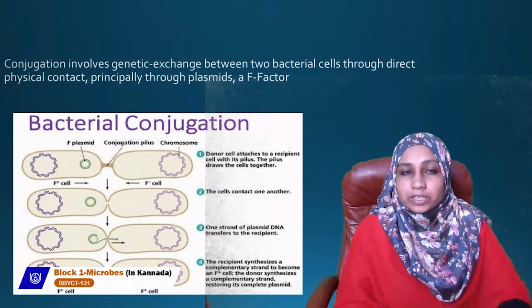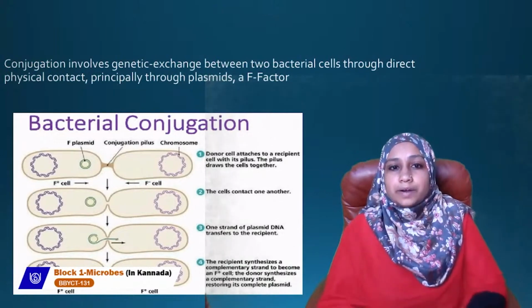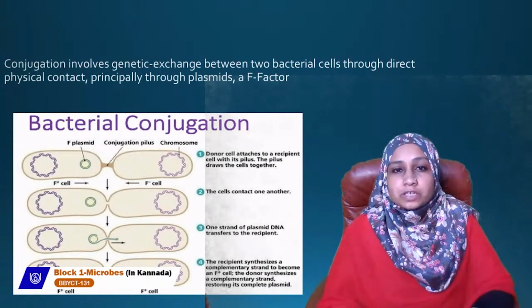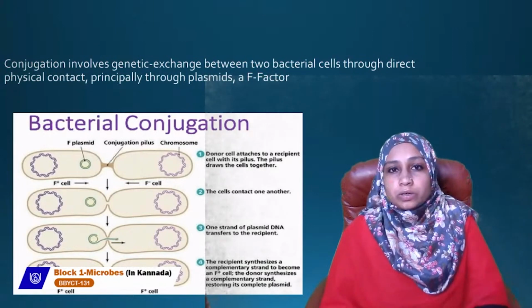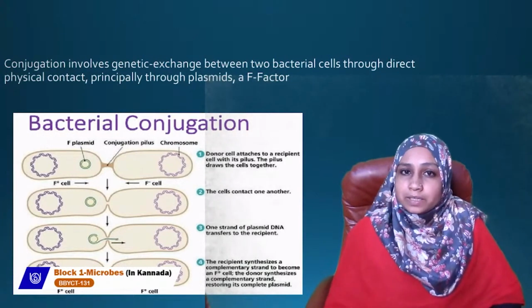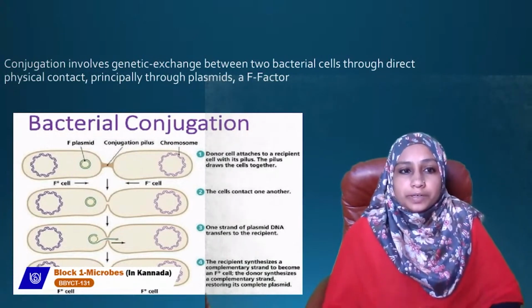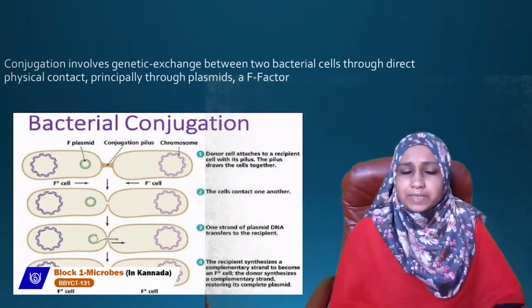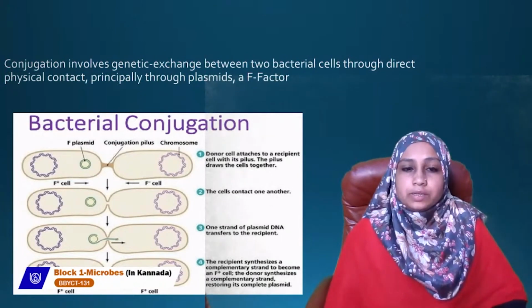So this is conjugation. Conjugation means there is a physical contact between two bacterial cells, and genetic exchange happens between them through physical contact. Basically we have plasmids or an F factor. So this is conjugation.